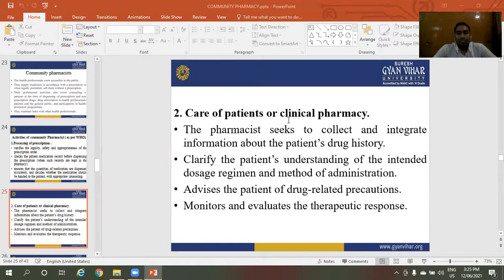Advise the patients of drug related precautions.